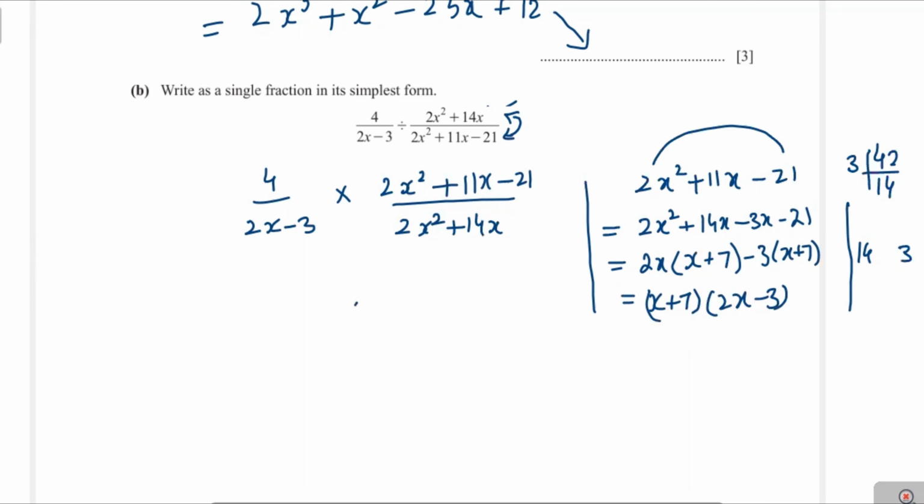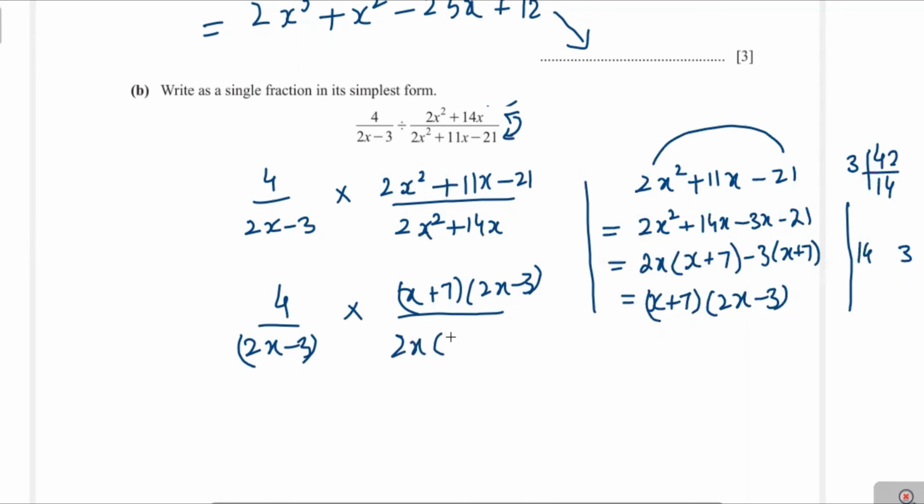Now we can write it as x plus 7 into 2x minus 3, and the left-hand side expression is 4 over 2x minus 3. And in the right expression's denominator, you see here, we can take 2x as a common factor, that becomes x plus 7. Now we simplify it: x plus 7 will be cancelled, 2x minus 3 will be cancelled. The answer is 4 over 2x, and we can divide by 2, we get 2 over x, which is the answer.